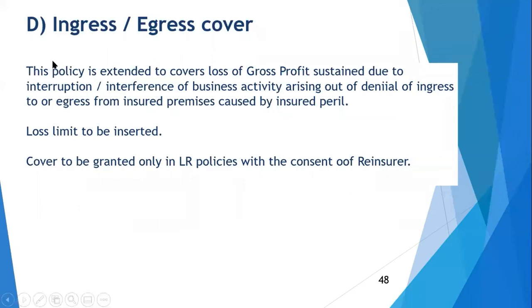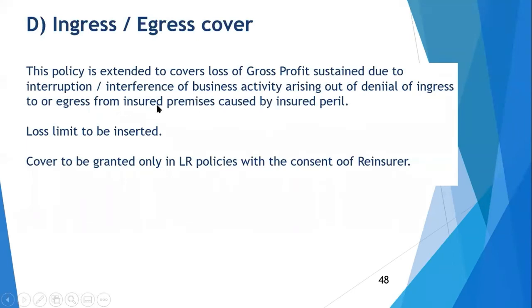cover is rarely given, only in mega policy, subject to getting RI approval. Reinsurers approval is very much required, and GIC does not allow this ingress egress cover, but I have seen international market they are considering. So that is why loss limit has to be inserted based in consultation with the reinsurance market. So ingress egress is not considered here in India. In large risk policies, sometimes it is done with the approval of GIC. If GIC agrees, then only we give it.